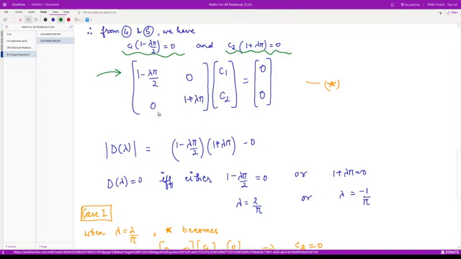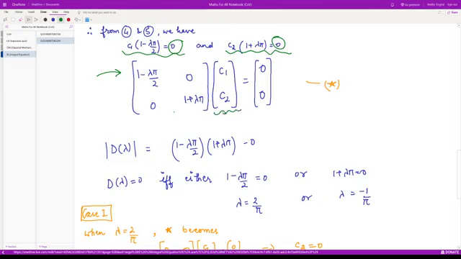So we have a matrix of this form. This is the coefficient matrix. These are the unknowns which we have to calculate, and these are the right hand side, which are 0 in this case, right? So here we do not know what lambda is. Depending on the value of lambda, the behavior of these solutions changes, right?